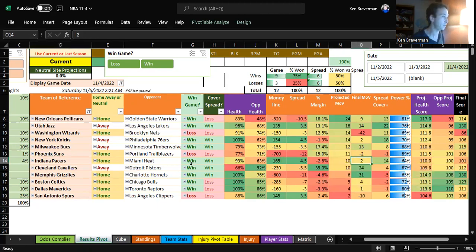They win by 2. Has the Cavs even winning here with the 66% health. It still has them winning by 10. They win by 24. Has Memphis winning by 6. They win by 31. Has Boston winning by 5. They win by 4. Has Dallas winning by 4. They win by 1. This is disgustingly awesome.